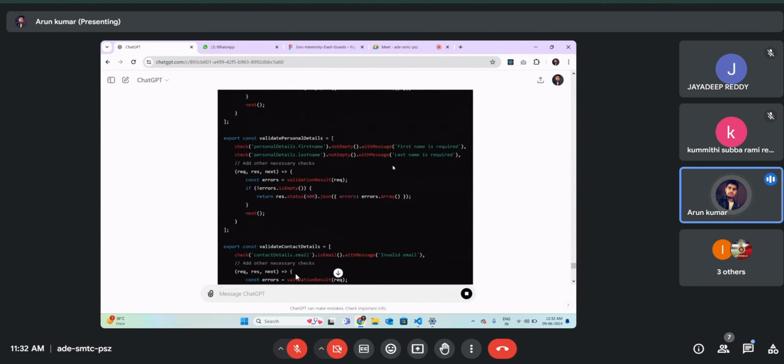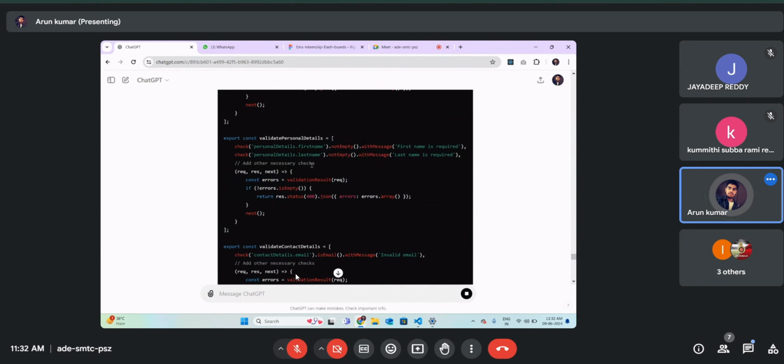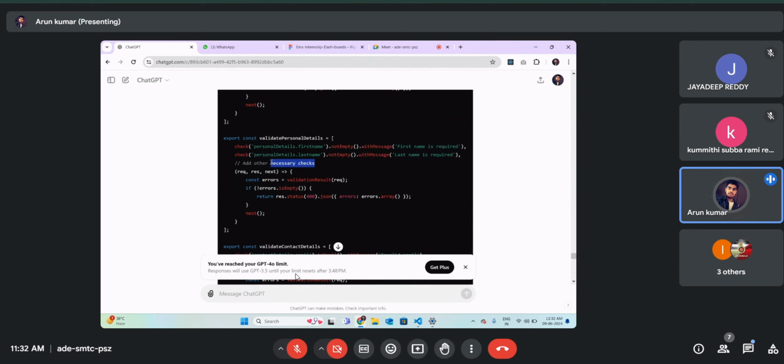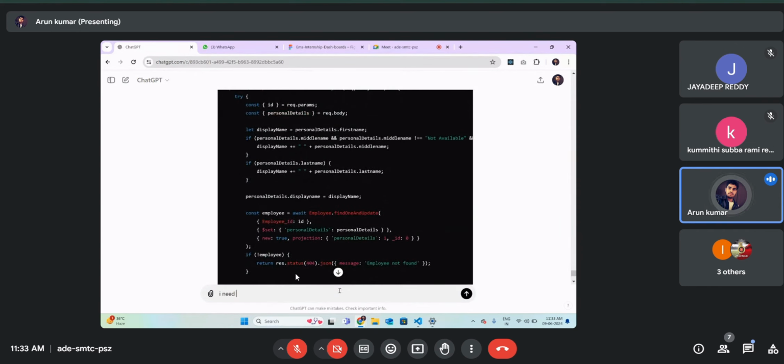So as you can see, it adds the validation for each particular route. So what I will do is I just go and copy the details. As you see, it skips some of the necessary code, like other necessary checks. Most of the time it will do. But what you can do is instruct ChatGPT again: I need full code as per my requirement.